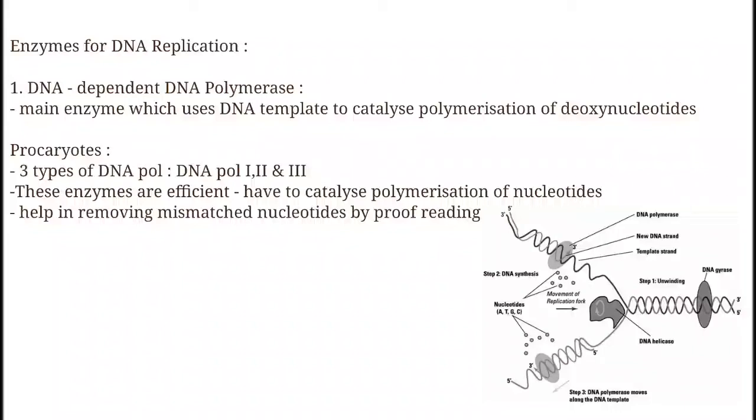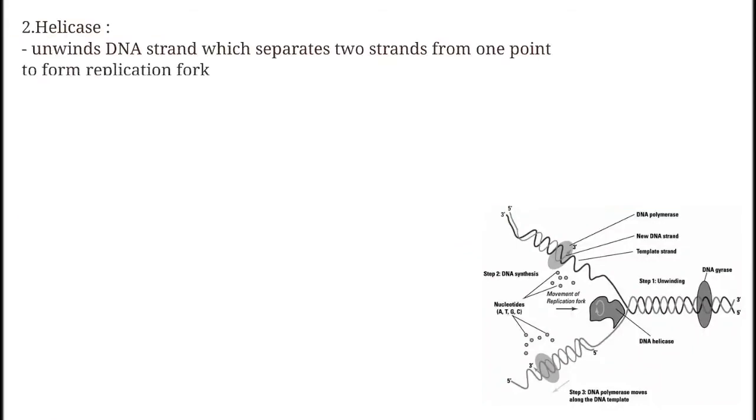Now these enzymes are quite efficient, as they have to catalyze polymerization in large numbers. Therefore these enzymes also help in removing mismatched nucleotides by a mechanism known as proofreading. The second enzyme which is important for DNA replication is helicase.